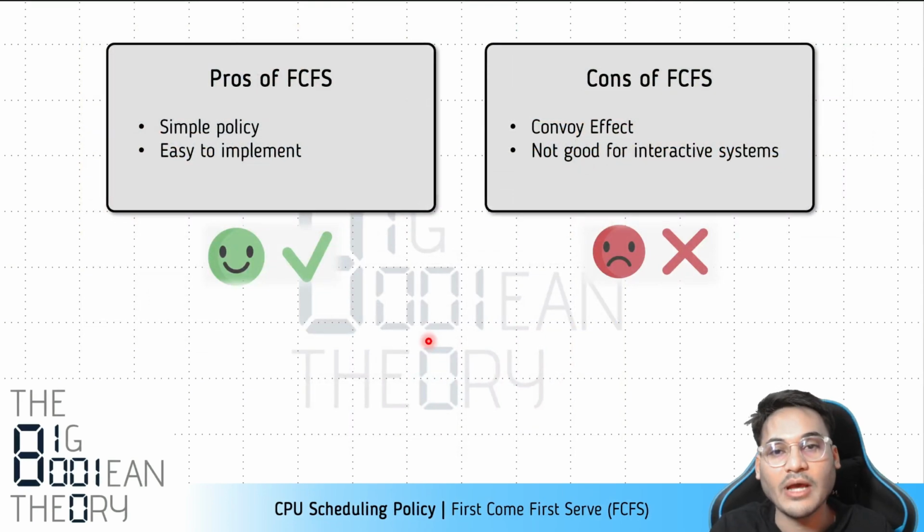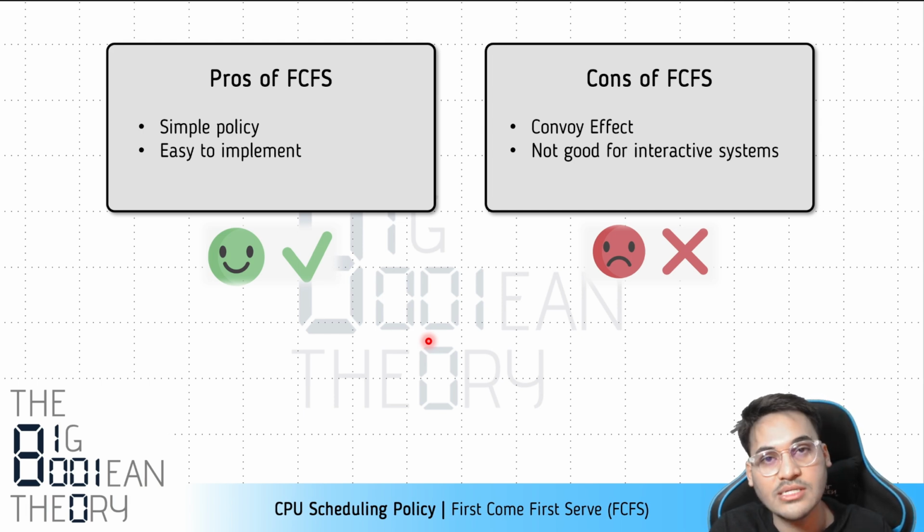So finally, let's discuss the pros and cons of this scheduling policy that we just studied, first come first serve, right? The pros of first come first serve is that it's a very simple policy, right? It's very simple to understand. The jobs will be processed in the order of their arrival time. Very simple, and something that we come across in our daily lives also. We saw several examples, and it is very simple to implement. It's a scheduling algorithm which is very easy to implement as a developer, right? The algorithms that we use in the actual operating system are very complex, right?